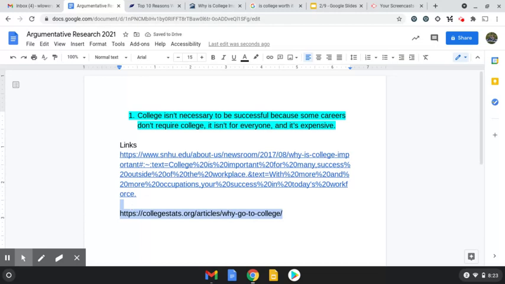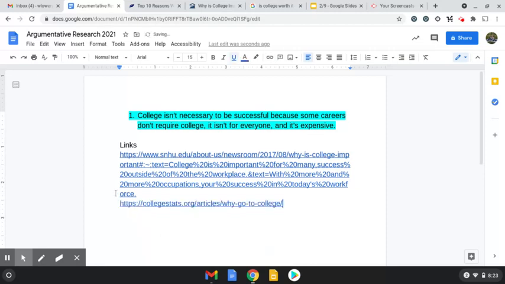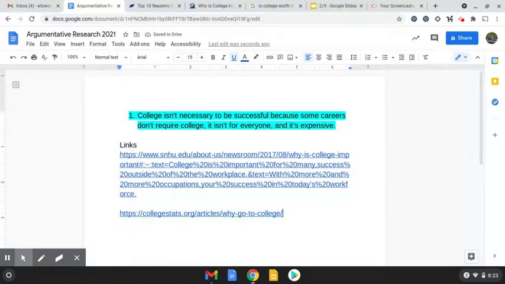I would go and find the link, or I would add the chain, so that way it will take you there. And then these are two websites that you could go and look at. In the end, these websites might not work and you may not cite them because you don't use anything from these websites. But right now, these are two websites that I plan to one day go back to and look at, which is why I've incorporated them on this link page.